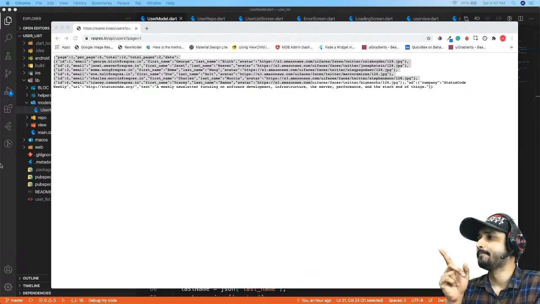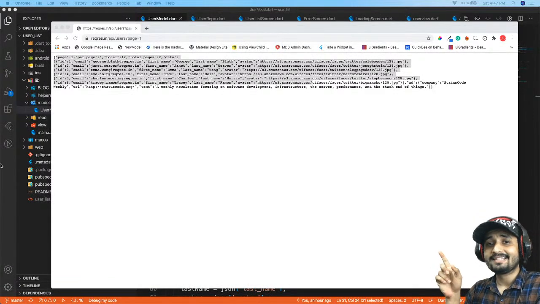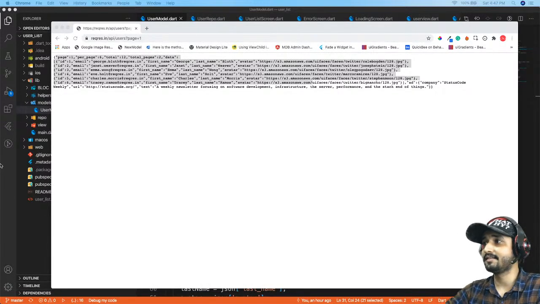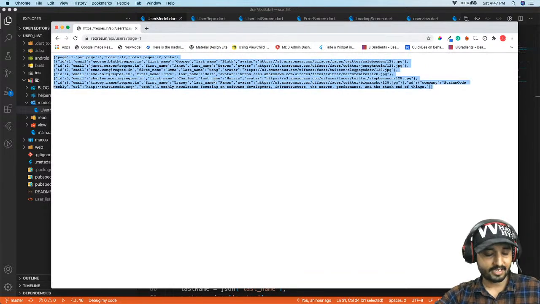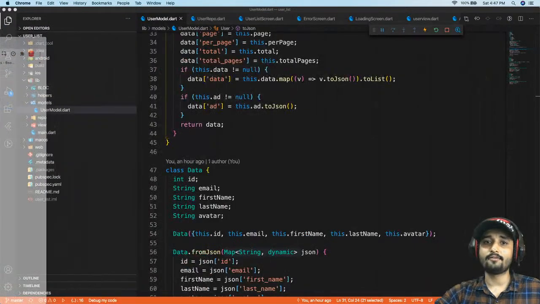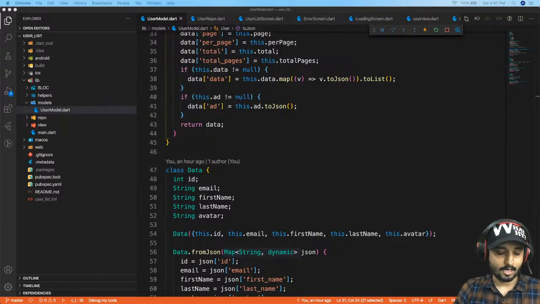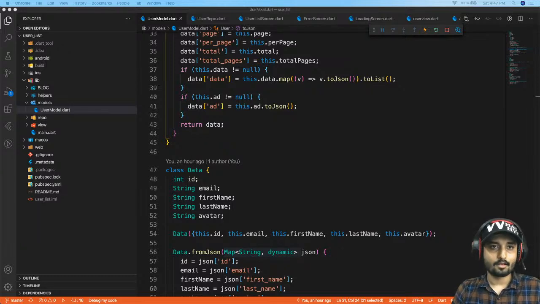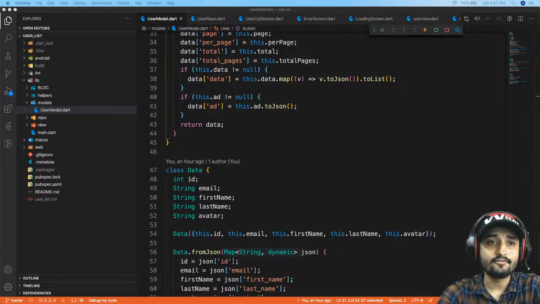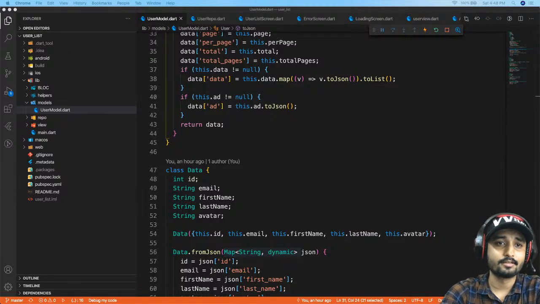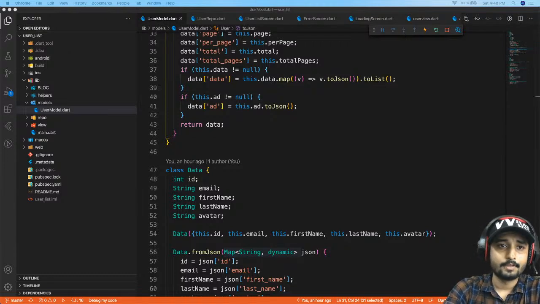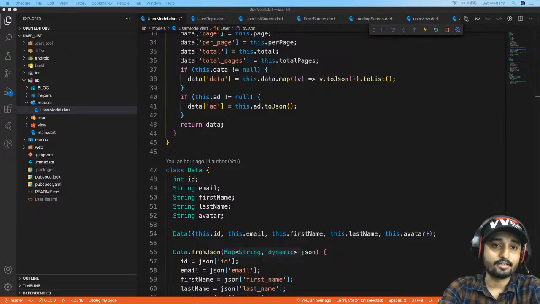So right over here you can see we have the response which is coming from the server, and this is the data. What I will do is I will just go ahead and copy this data, and let me just open my JSON to Dart. I mean JSON to Dart, not Dart to JSON. I'm sorry for that.